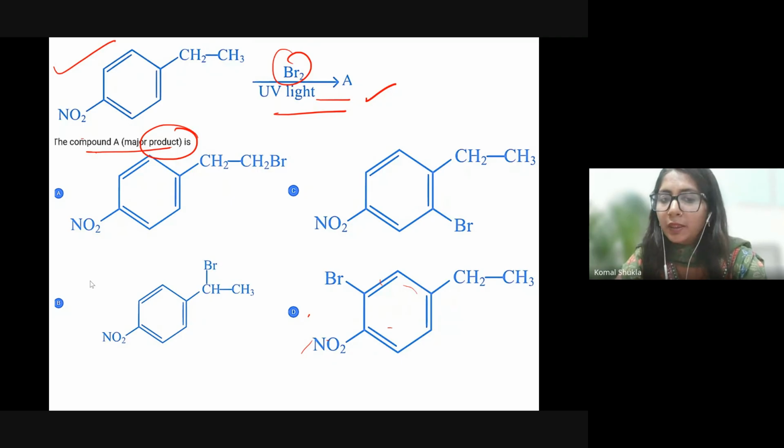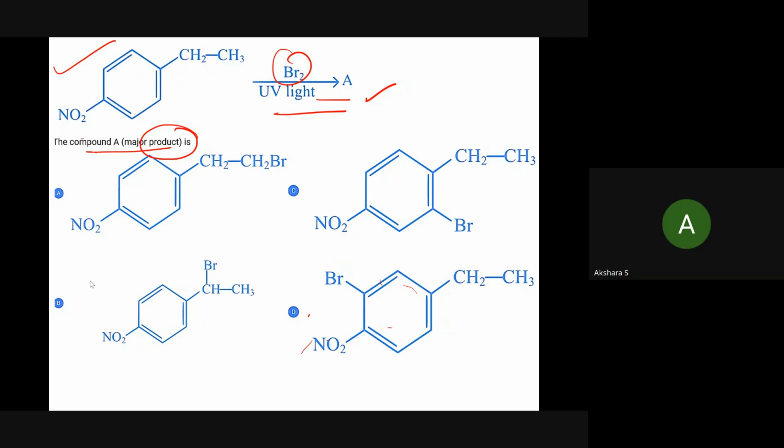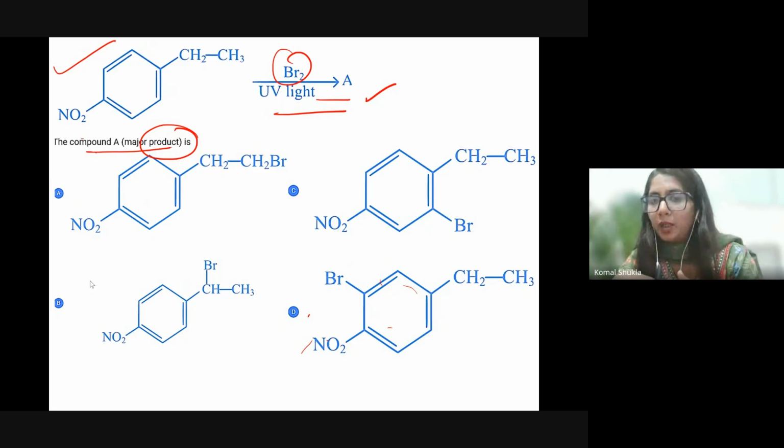Third, we observe the formation of the major product. Because the benzylic radical is formed, it is much more stable, so the bromine is going to attach to that specific carbon. Clear? That is option B. Option A represents substitution at the terminal methyl group, which involves a much less stable primary radical.